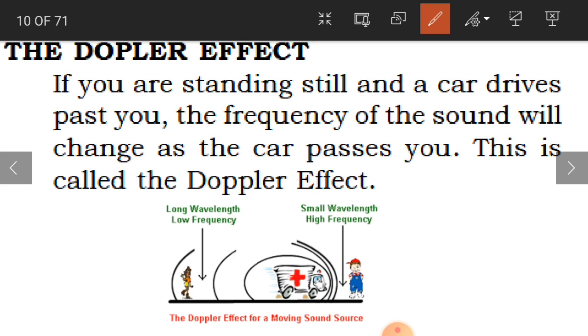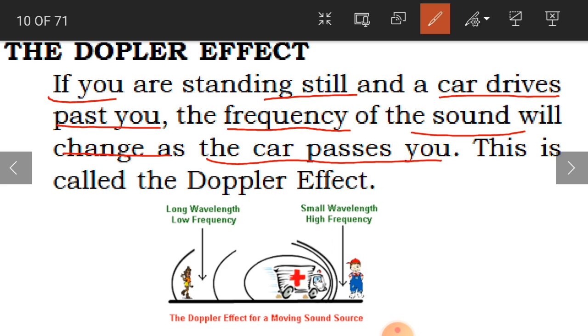At the end of this topic, we have to know about the Doppler effect. What is this Doppler effect? If you are standing still and a car drives past you, the frequency of the sound will change as the car passes you. This is called the Doppler effect.